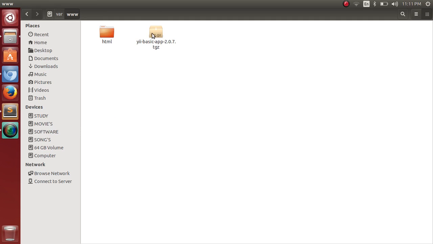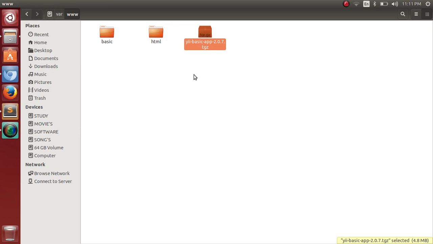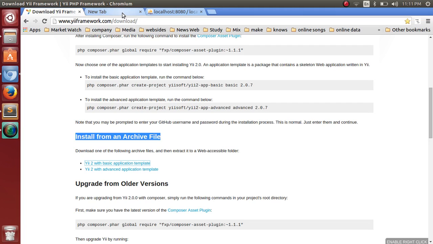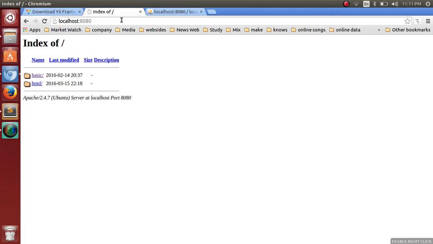After pasting, right-click and extract here. To extract this file, here is the basic folder, the Yii2 basic folder. Now go to a browser and open localhost. I open localhost, and the basic directory is shown.